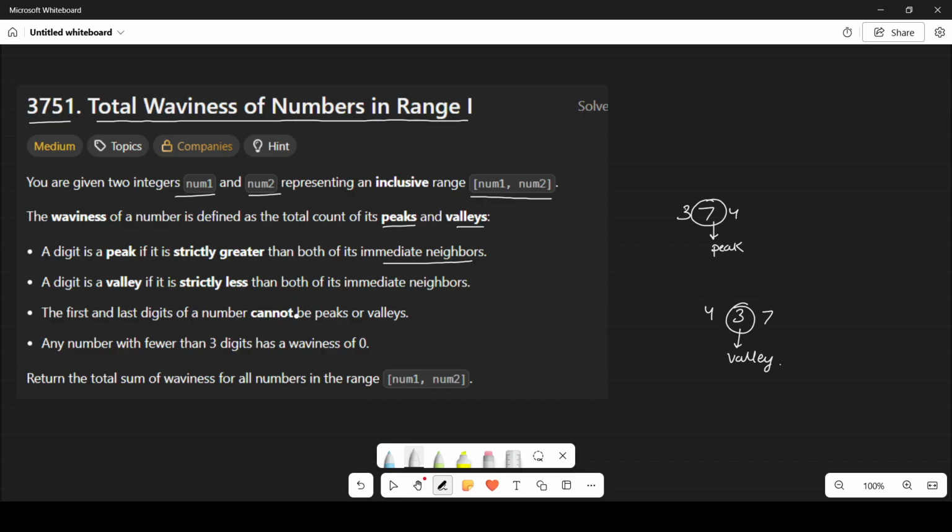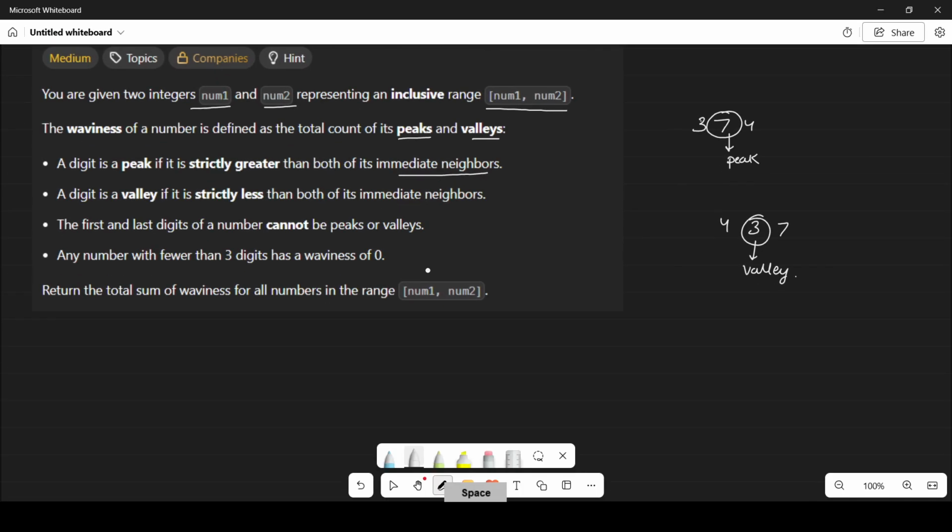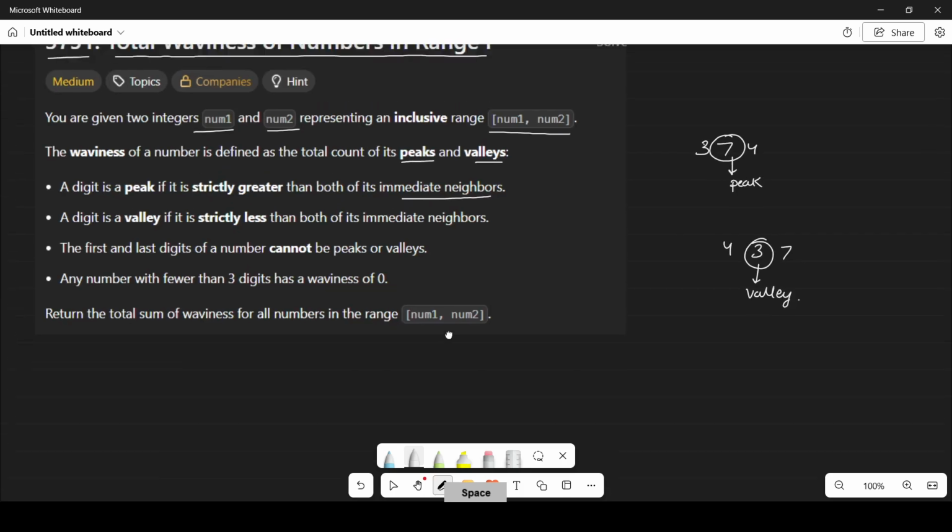The first and last digit of a number cannot be a peak or valley, and any number with fewer than 3 digits has a waviness of 0. Okay. Return the total sum of waviness for all numbers in the range num1 and num2.